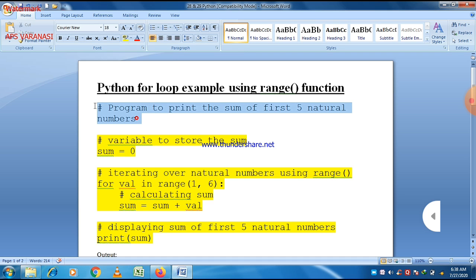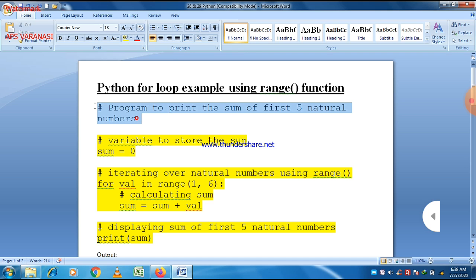To define range, we have three parameters: first the start value, then the end value, and then the increment or decrement. Here there are only two values, 1 and 6. So 1 is the start value and 6 is the end value, meaning where we want to stop the loop. There is no increment or decrement given, and by default the increment is 1.